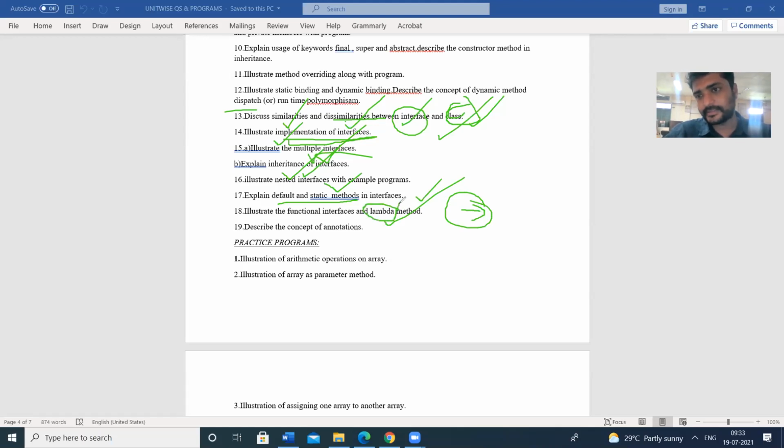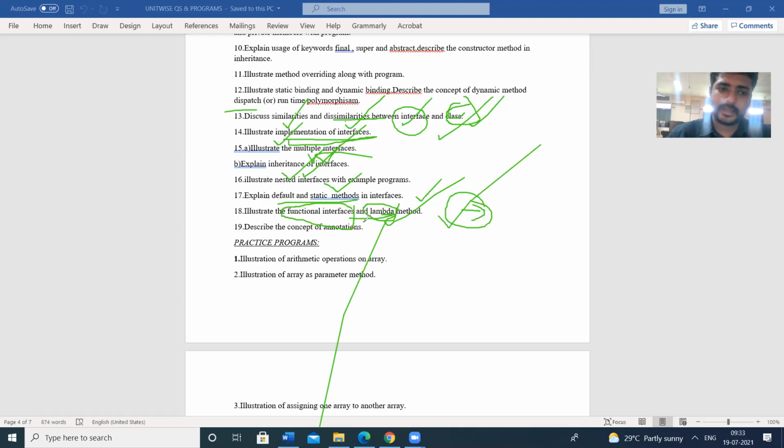Those are called Lambda methods or Lambda expressions. Then functional interfaces: if an interface consists of a single function, it is called a functional interface. Functional interfaces can be implemented with the help of Lambda expressions. So that is another concept.